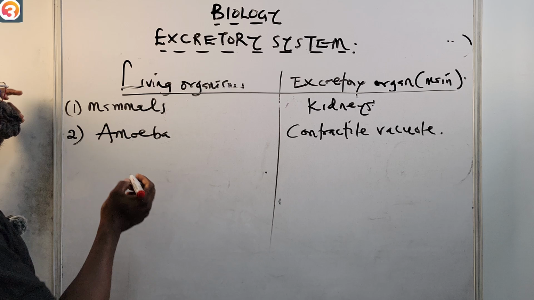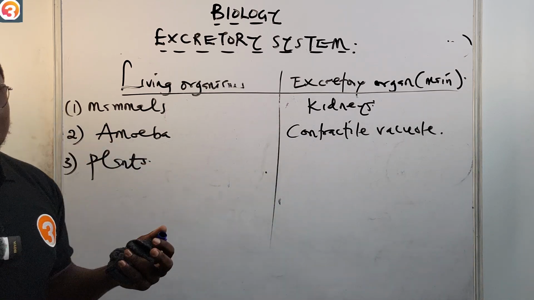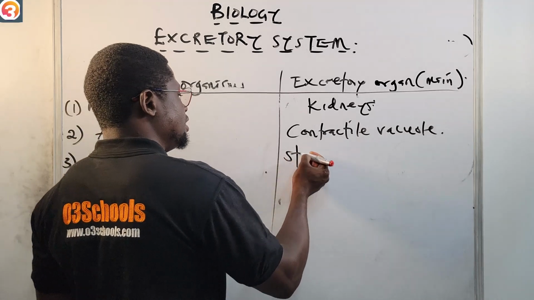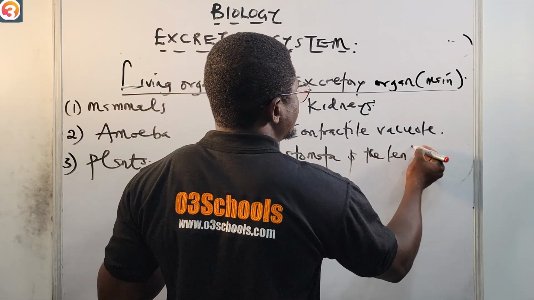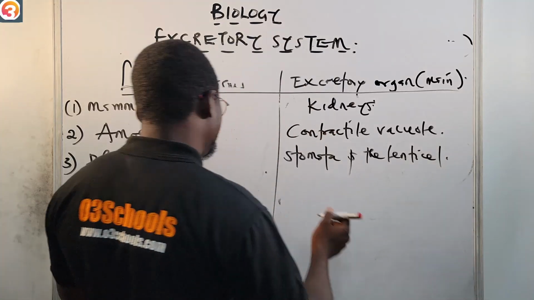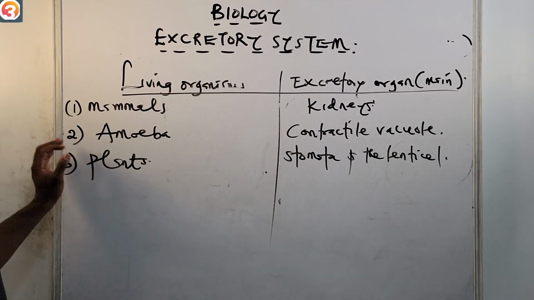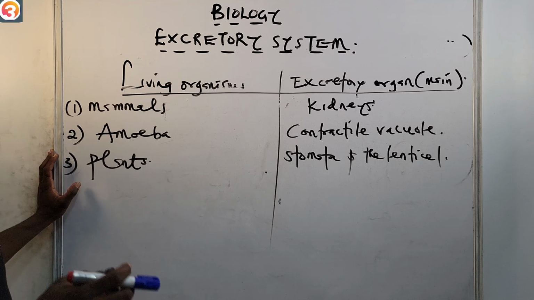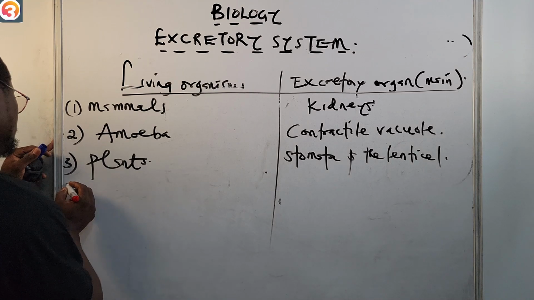Number three, let's talk about plants. For plants, we have the stomata and the lenticel. That is their main excretory organ. Please take note of that. Okay, so let us look at another organism, the earthworm.